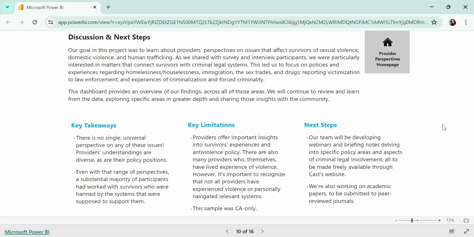We want to let you all know that our work in this area and even on the provider perspective study itself will not stop with this dashboard. So we are continuing to go through the findings, and we are going to be working on a series of additional materials such as webinars, fact sheets, and short briefing notes to provide a more in-depth overview of these findings, all of which will be made freely available through CAST's website.